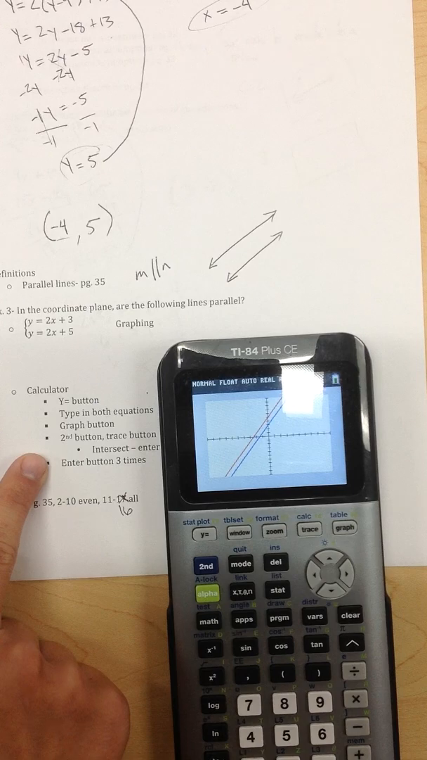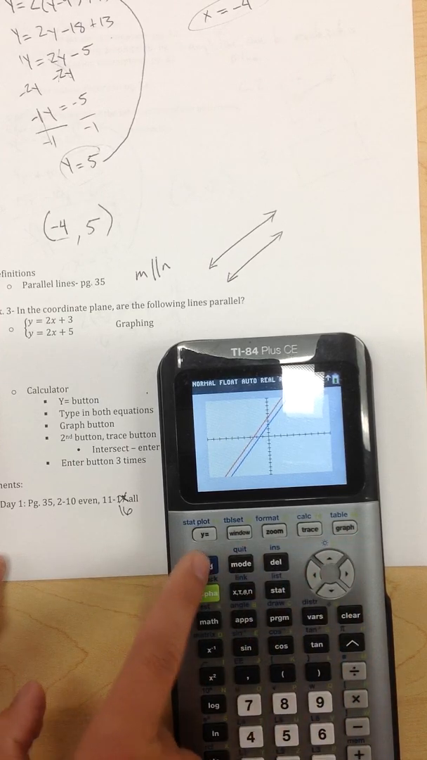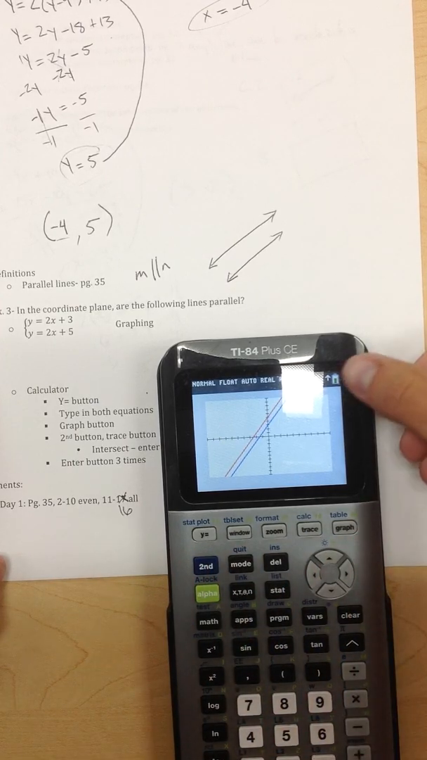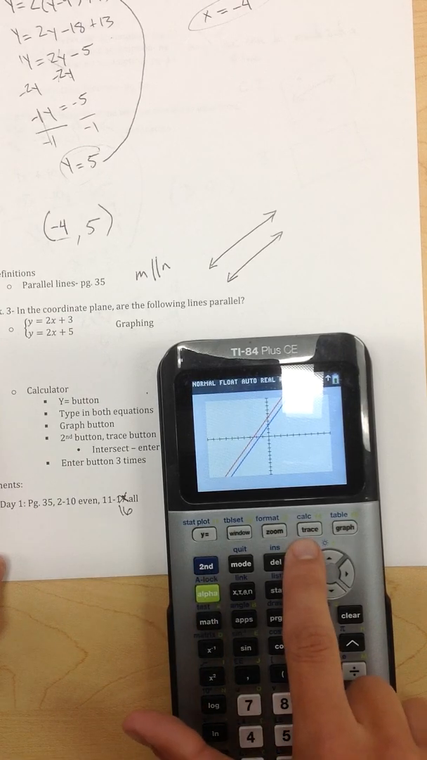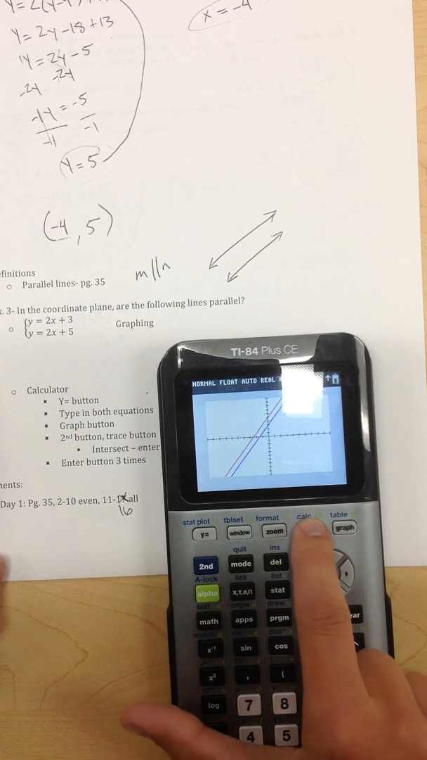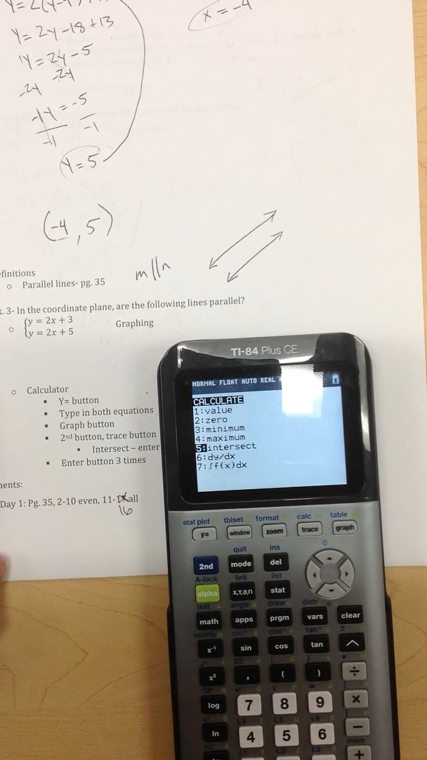Now, if you weren't quite sure, one thing you can do is see if they cross each other or intersect by pushing the second button, a little blue button here, and that enables all of the blue words that are on your calculator. So I push the second button, and it'll show a little arrow there that it's kind of like a caps lock, or like a shift. So I've got my second button on, and then I go to the trace button, which says calculate above, so I'm calculating. And then I arrow down to intersect.